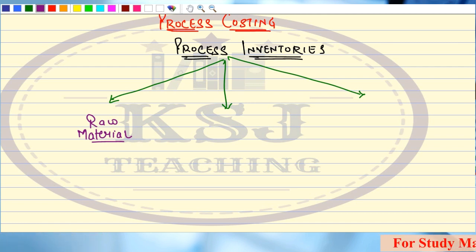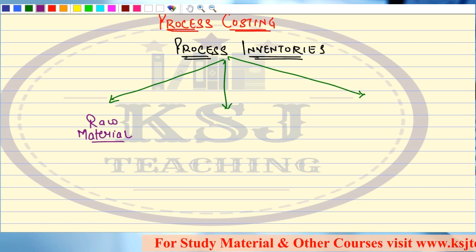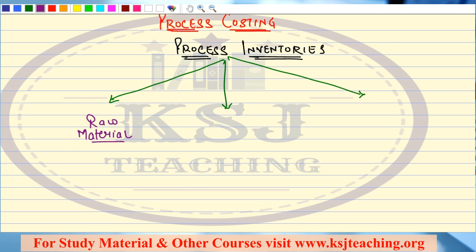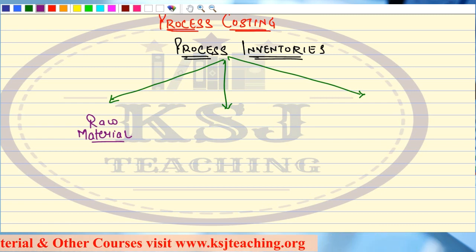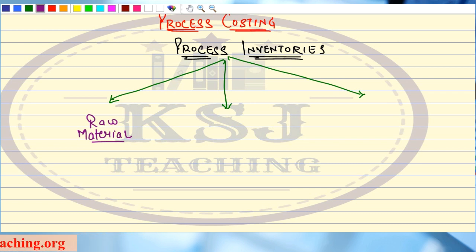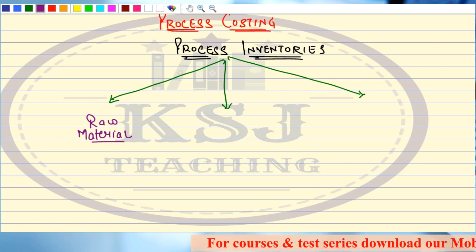Sir, what is the second type of inventory? Second is when you will be converting the raw material into finished product. The process of conversion of raw material into finished product. Now, the inventory is no longer a raw material. The inventory has not yet been converted into finished goods. What will you call it?